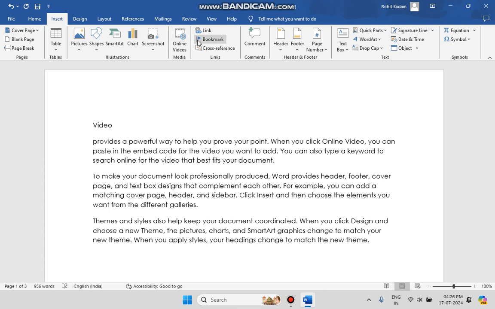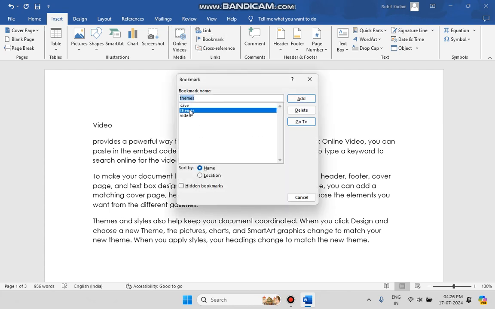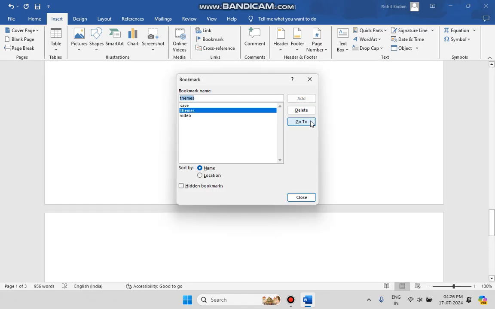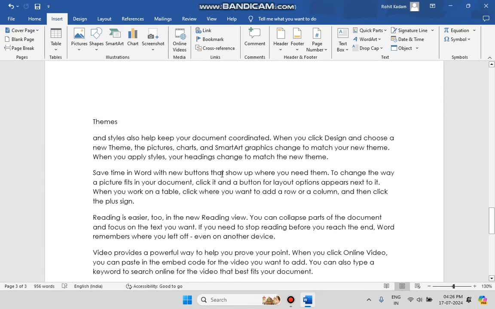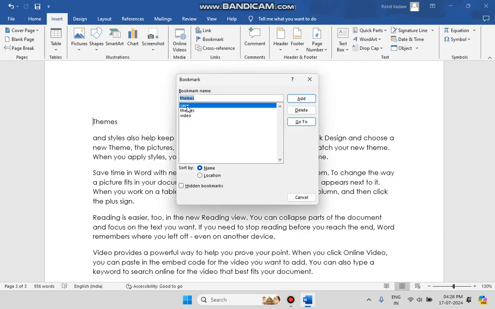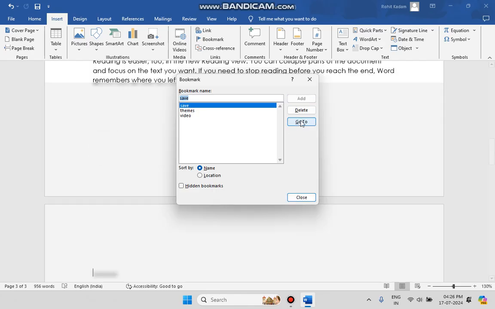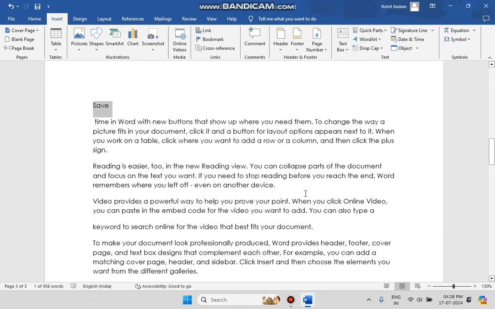Suppose, guys, I want to jump directly to the last one, that's called themes. Clicking over here and go to, you can see that page directly. Let me say close. Okay, directly theme. I do not need to scroll. It will be useful when you have a large document with a large number of pages. Now if I want to jump to the save one, the second one, just click on save, go to, see, and just say cancel. That's your save page. This is all about how we use it.